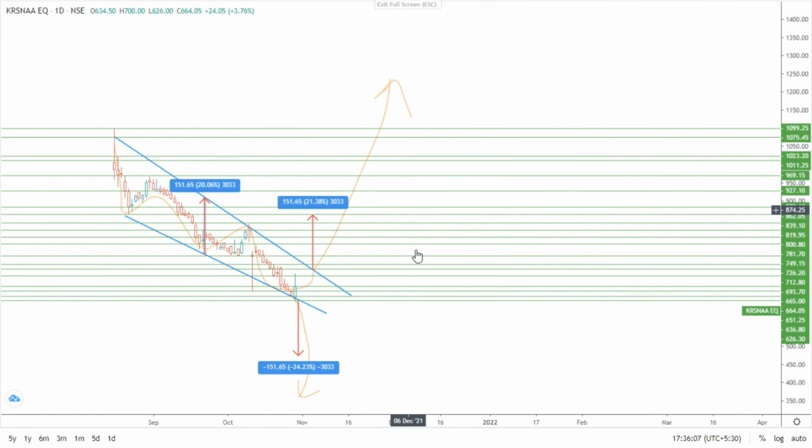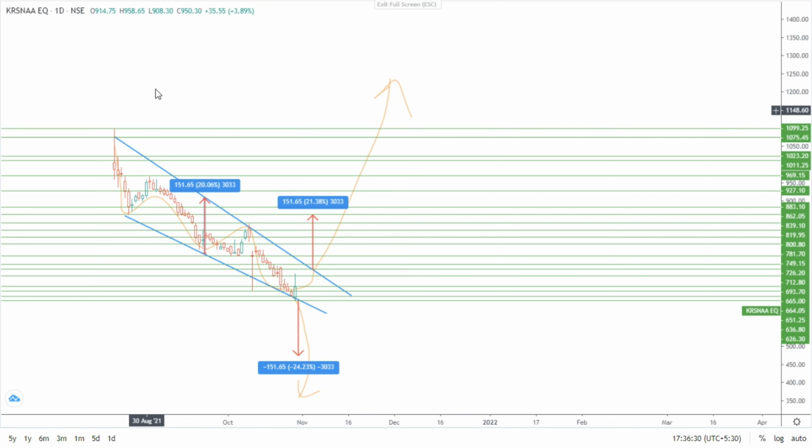In this video we are going to analyze Krishna Diagnostics. This is the daily chart. Here each candle represents one day, and this is the pattern formed, that is the falling wedge pattern. This means the trend is about to reverse and an uptrend will start after the downtrend.